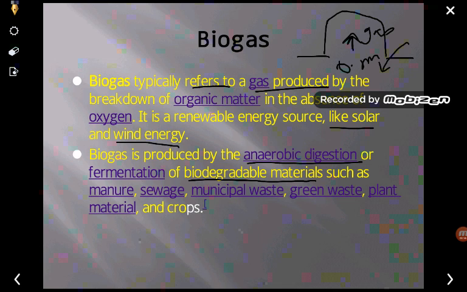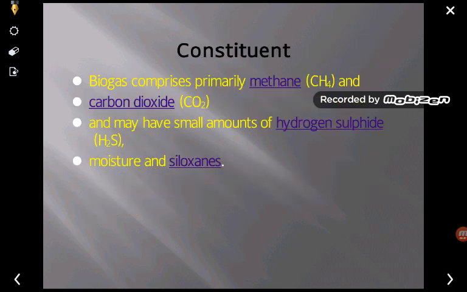It is produced by the fermentation of biodegradable materials such as manure, sewage, municipal waste, green waste, plant material and crops. So here we can say that waste is utilized in order to produce energy in the form of gas. This is the definition regarding the biogas plant.